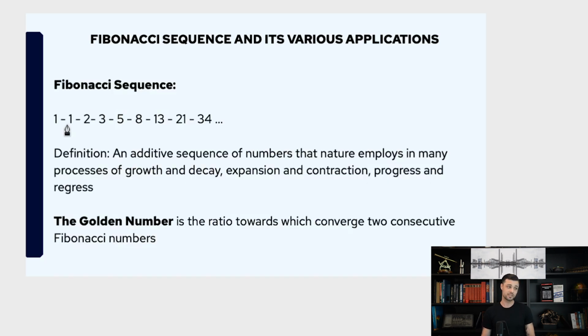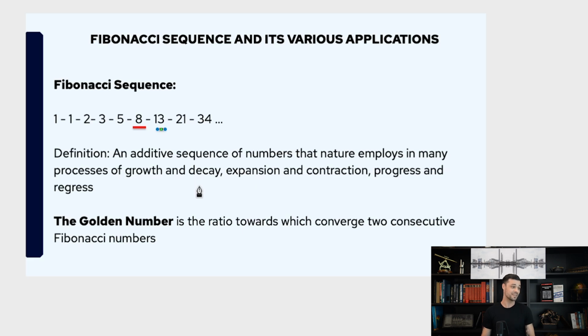So this is the Fibonacci sequence: 1, 1, 2, 3, 5, 8, 13. So every number is the sum of the preceding 2 numbers. 8 plus 13, 21; 21 plus 13, 34; 34 plus 21, 55, and so on and so forth. So basically, what is the Fibonacci sequence?